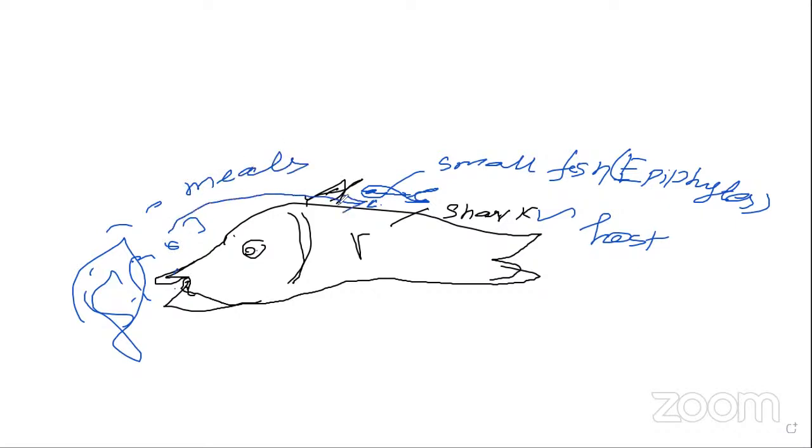The small fishes. Okay, my dears. Here this one is beneficial, but this one is not benefited, not harmed. This mutual understanding is called commensalism. Here, this one gets zero, but this one has the beneficial aspect.